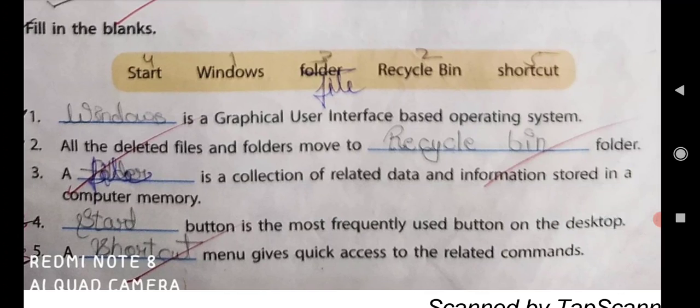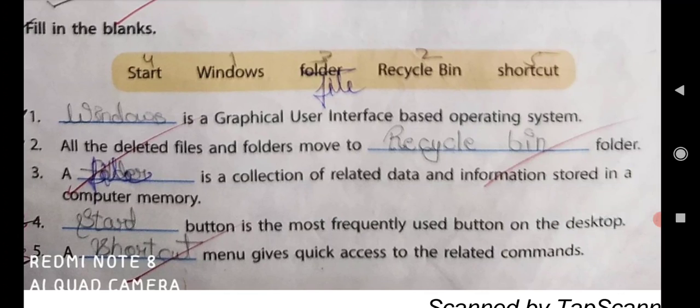Second one, all the deleted files and folders move to dash folder. Where do they move? Yes, Recycle Bin. The spelling is RECYCLE, Recycle, BIN, Bin. Recycle Bin.